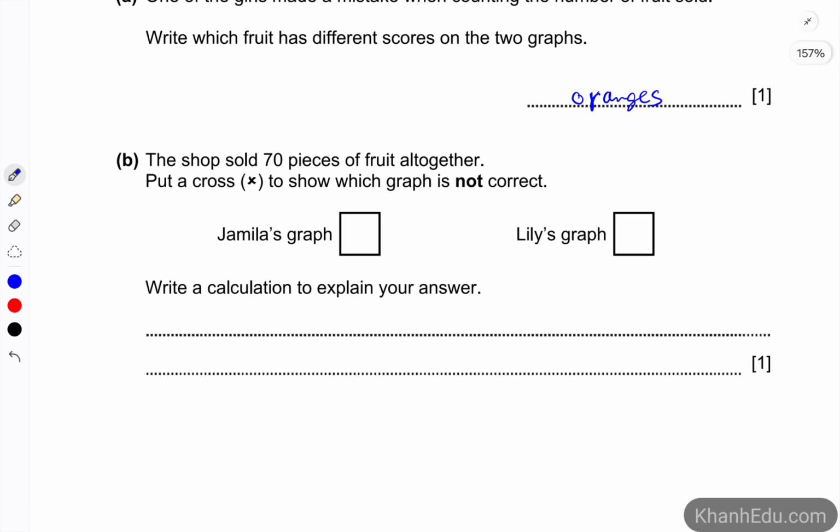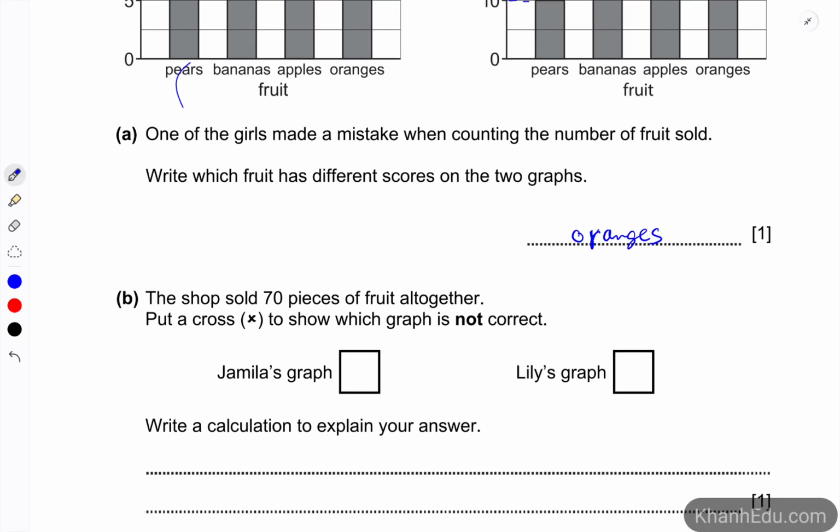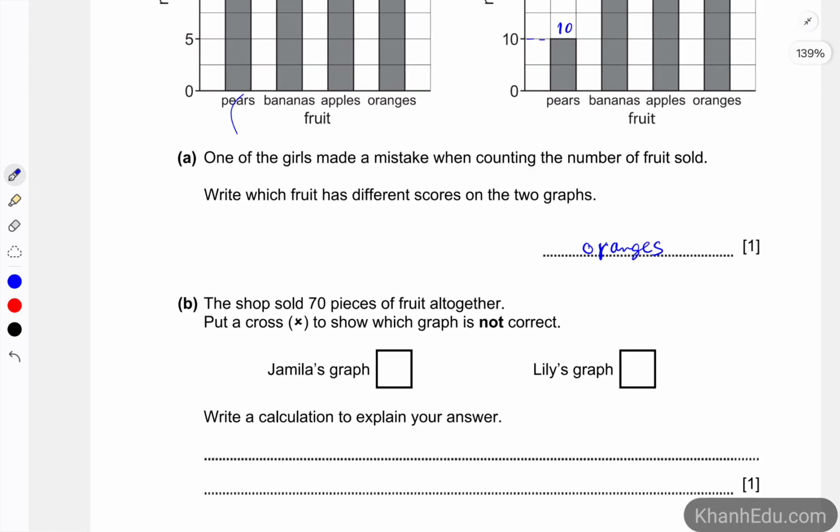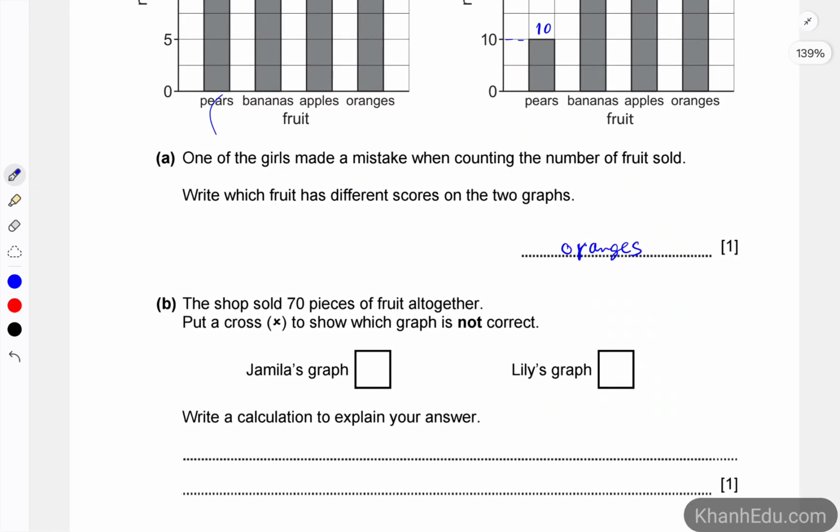For part B, the shop sold 70 pieces of fruit altogether. Put a cross to show which one is not correct. We have Jamila's graph and Lily's graph. Write a calculation to explain your answer.